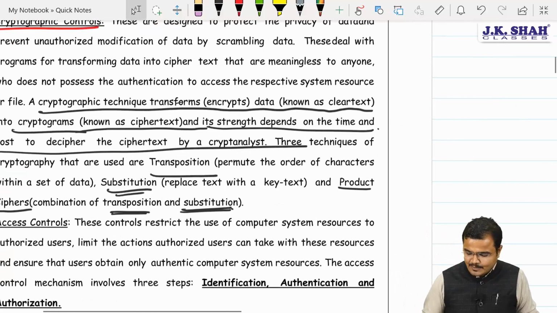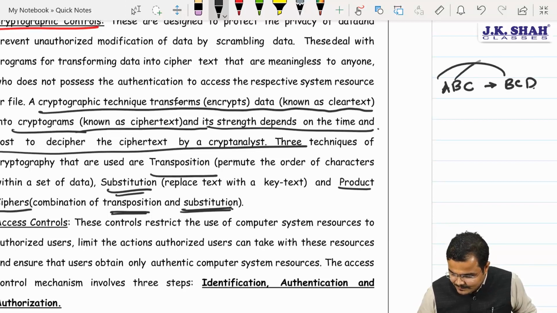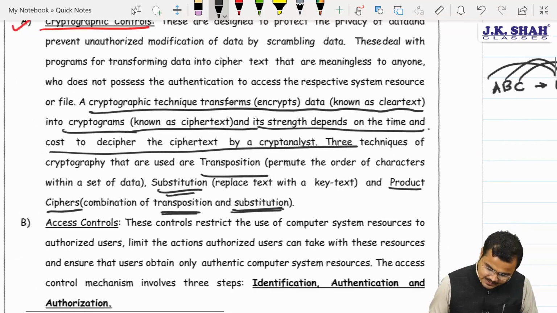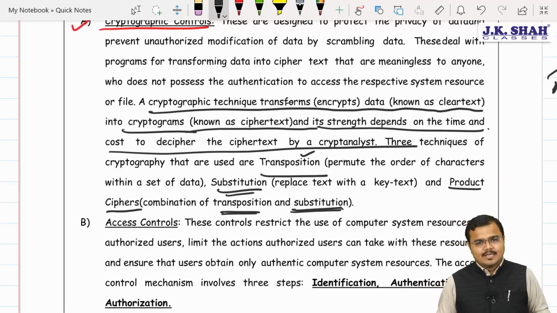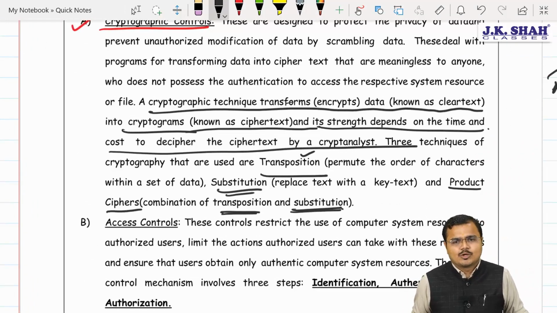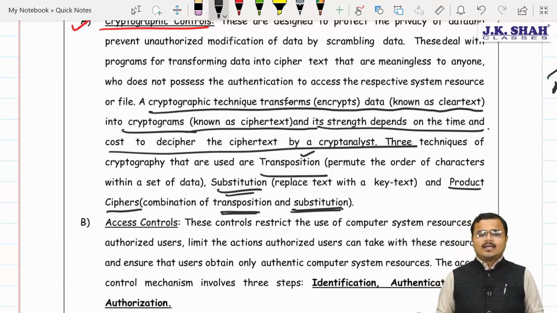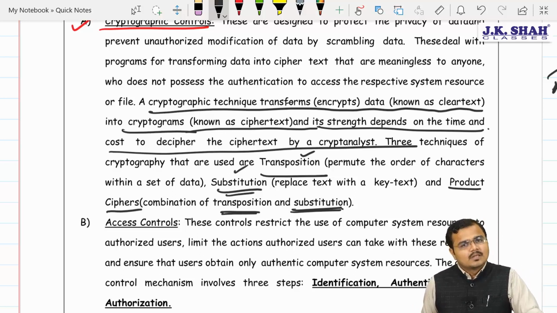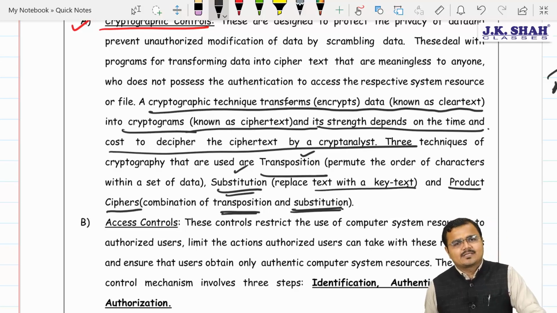Understood? Example I would like to give you. Suppose A, B, C is written, and now it will be taken as B, C, D. So A becomes B, B becomes C, and C becomes D. This is something we can call as what? Sir, it is called a transposition. Understood? Yes, sir. Any doubt, any queries, any confusion? Sir, not at all. Fully cleared? Yes, sir. Another, we are also having what? Sir, substitution. Cleared? Yes, sir. Where we replace the text with some key text, different text, chartered.